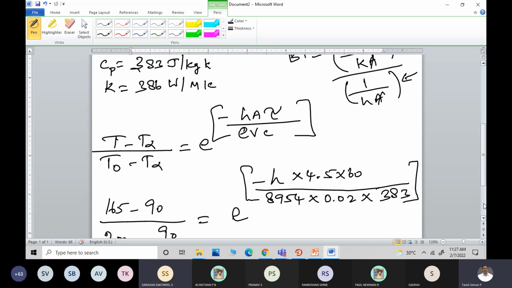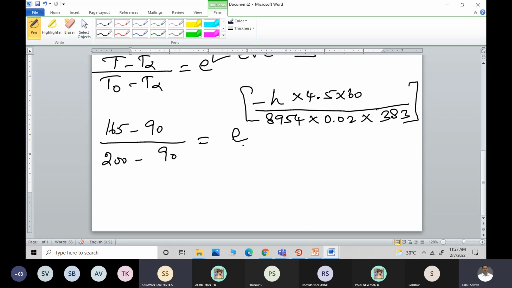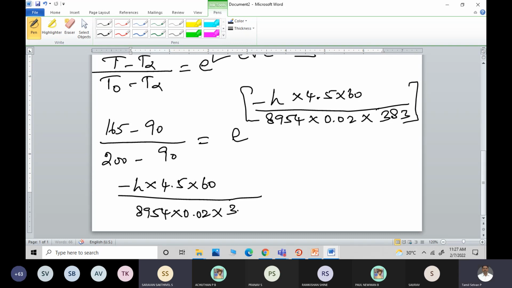Take log on both sides and find out H. Find out what is the value.